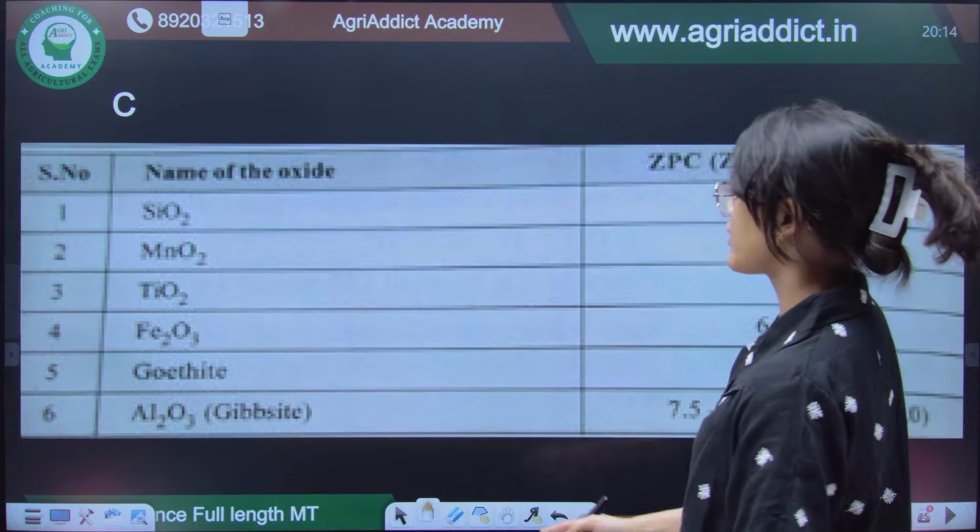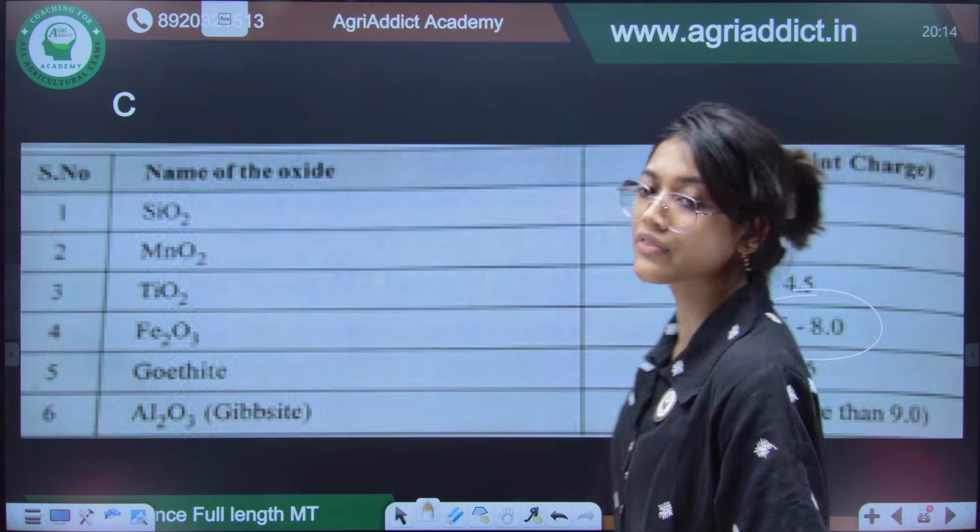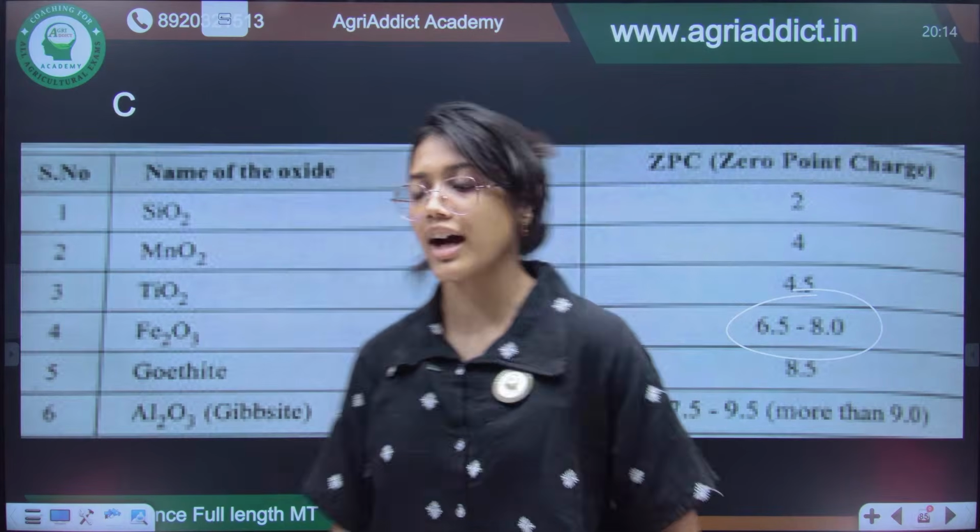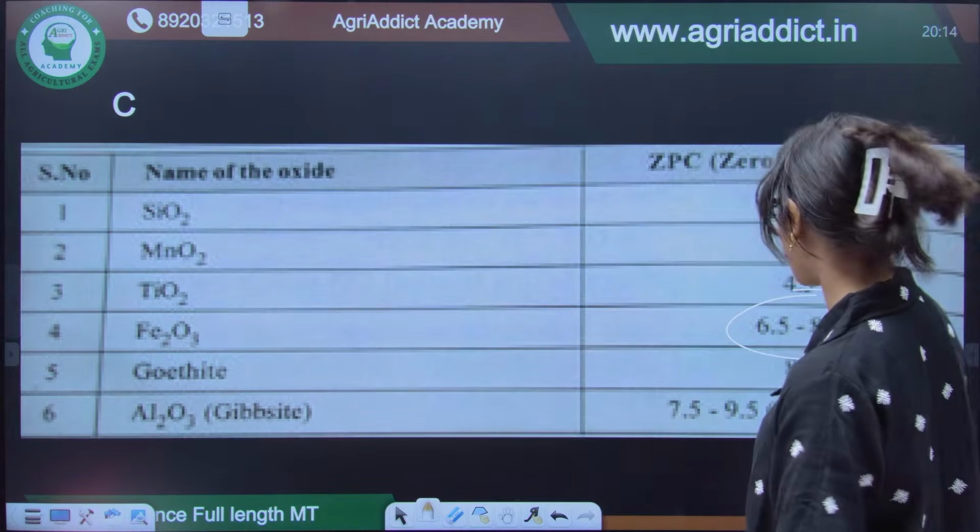The ZPC of hematite, on the other hand, is from 6.5 to 8. Otherwise, all the above statements are correct regarding ZPC.